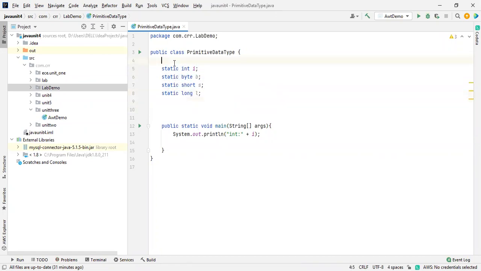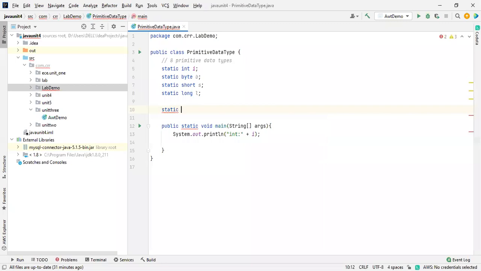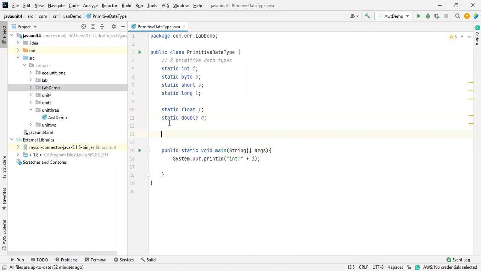So you have to explain in this way. There are 8 primitive data types. Okay. So these 4 things belong to one category. Now I'm going for decimal values like a float, F, and then static double D. And these two belong to one category.